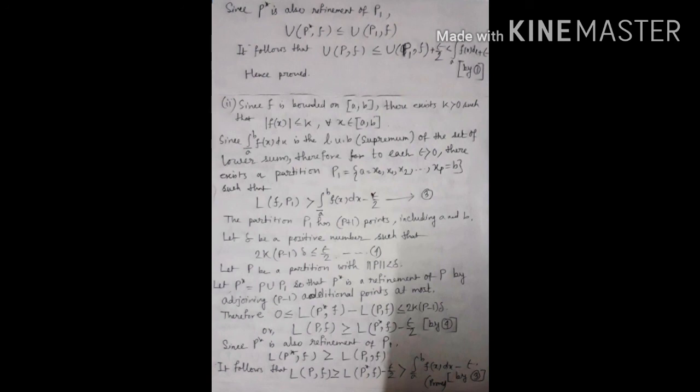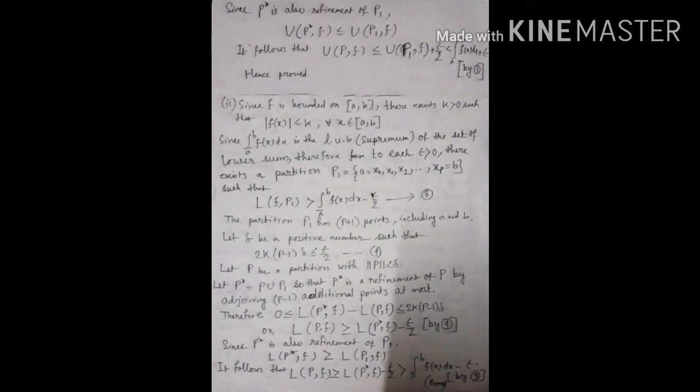Since the lower integral from a to b of f(x) dx is the least upper bound, or supremum, of the set of lower sums, therefore for each epsilon greater than 0 there exists a partition P1 = {a = x0, x1, x2, ..., xp = b} such that L(f, P1) is greater than the lower integral from a to b of f(x) dx minus epsilon by 2. The partition P1 has p+1 points including a and b, and delta is a positive number. We choose delta such that 2k(p-1) delta is less than or equal to epsilon by 2. We treat it as equation number 4.